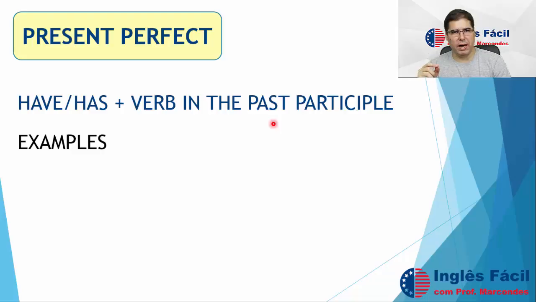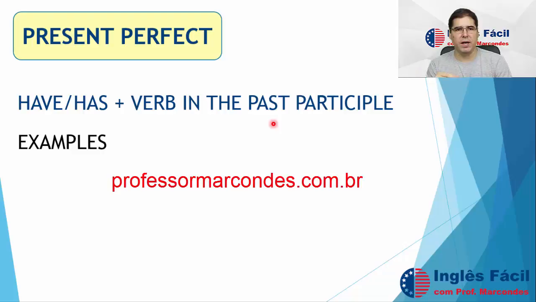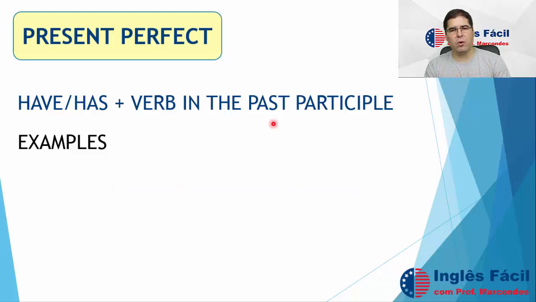I'm going to post a list of past participle verbs, irregular verbs. I'm going to complement that first list you have downloaded on my website. You can go there again and download. I am also going to leave a link here in the description of this video where you can download the list of irregular verbs. In this list you're going to have the simple present form, the simple past form, and the past participle form. But we are going to practice and this is not so complicated.